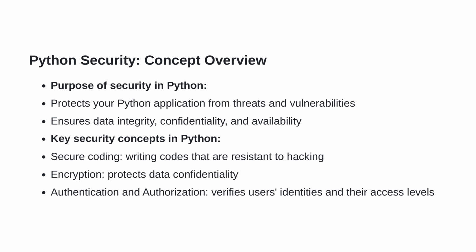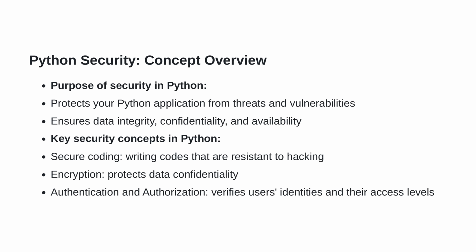On our current slide, we are delving into the overview of Python security concepts. Essentially, the merits of implementing security in Python can be summed up in two broad categories. Firstly, it shields your Python application from potential threats and vulnerabilities. Examples of these threats could range from unauthorized access to malicious code injections. Secondly, it vouches for data integrity, confidentiality, and availability. This means, whether you're dealing with customers' personal data or companies' internal data, its accuracy, secrecy, and availability is ensured at all times.